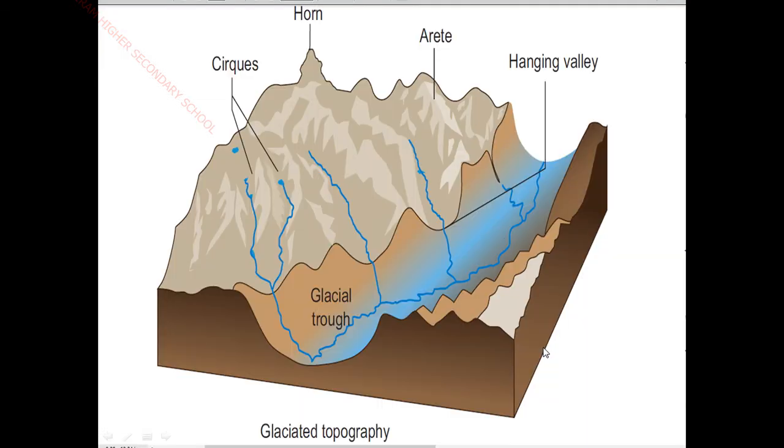Okay, see the pictures here. What happened here is the two sides get eroded, so you have a narrow, straight ridge with steep sides. So this line is the arête.